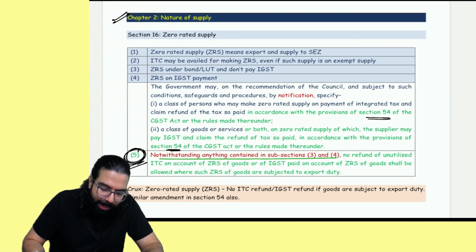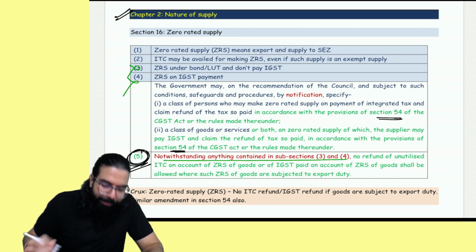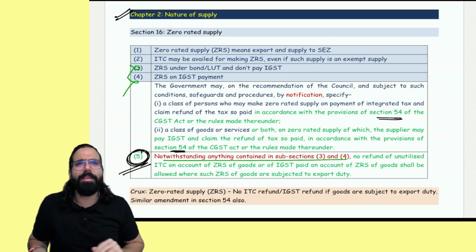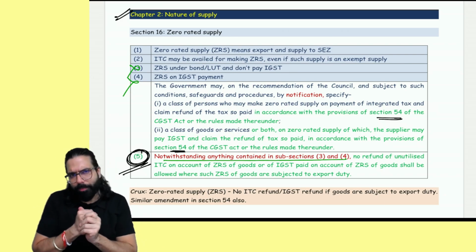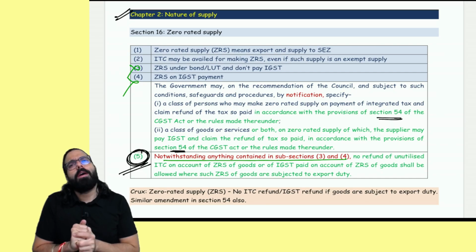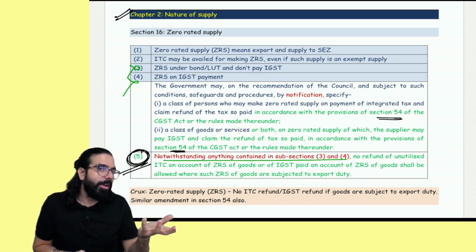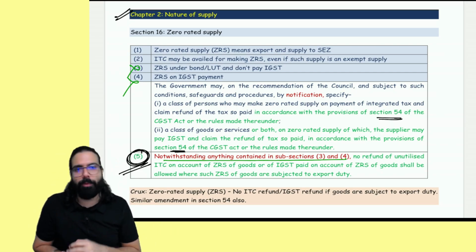Notwithstanding anything contained in sub-sections 3 and 4, they are telling, sir, refund of input tax credit or refund of IGST paid. I hope you guys remember, exports can be done in two ways. Whenever you go ahead and export or you supply to an SEZ, one, you can give a bond, then ITC refund is there. Don't give a bond, pay full IGST and claim refund of IGST is also there. Yes, sir, we remember this.